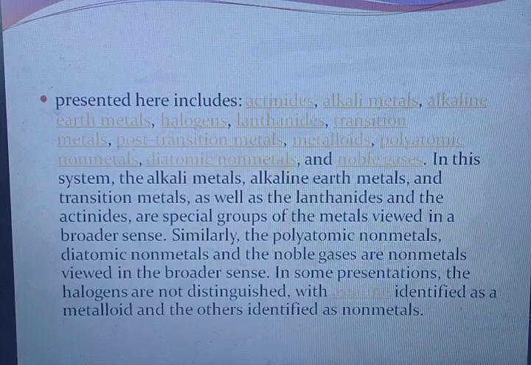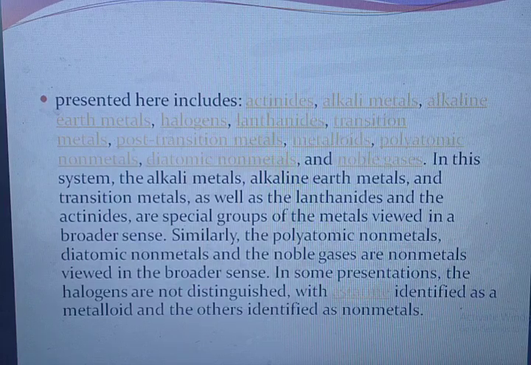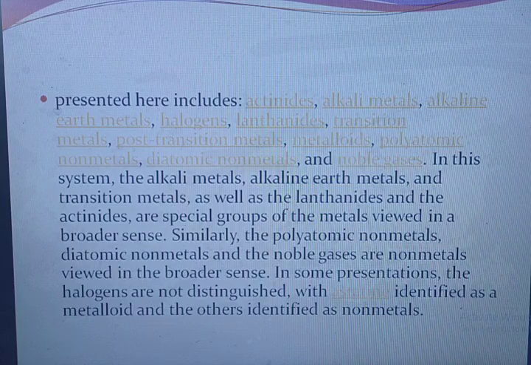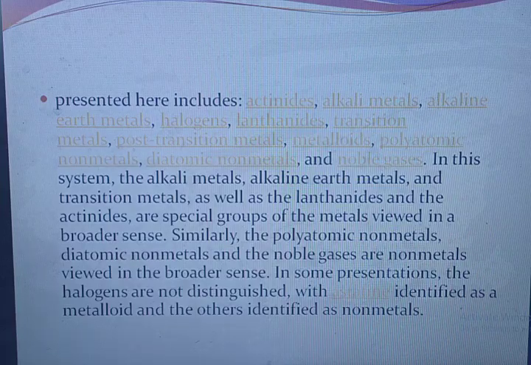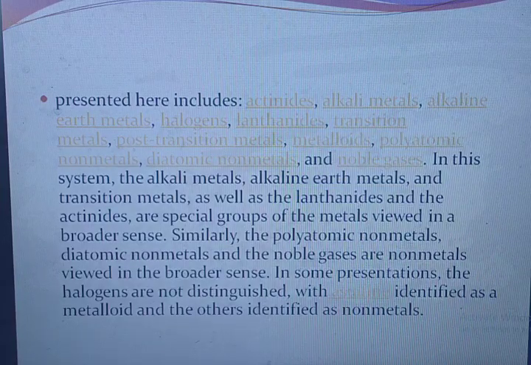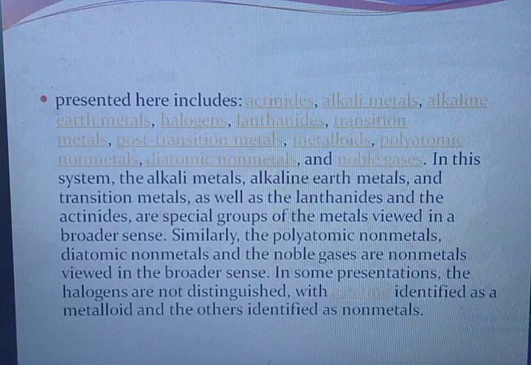The version presented here includes actinides, alkali metals, alkaline earth metals, halogens, lanthanides, transition metals, post-transition metals, metalloids, polyatomic nonmetals, diatomic nonmetals, and noble gases. In this system, the alkali metals, alkaline earth metals, and transition metals, as well as the lanthanides and the actinides, are the special groups of the metals viewed in a broader sense.